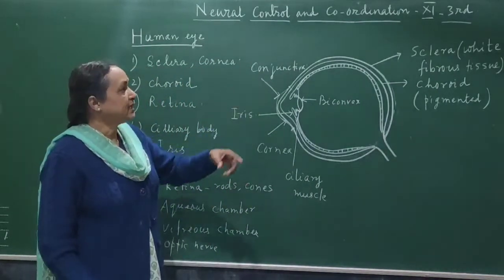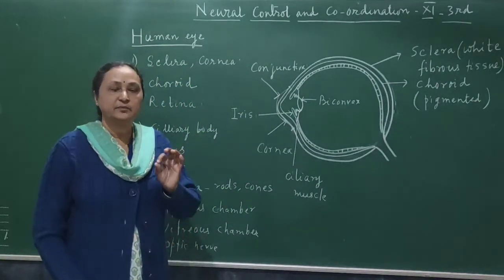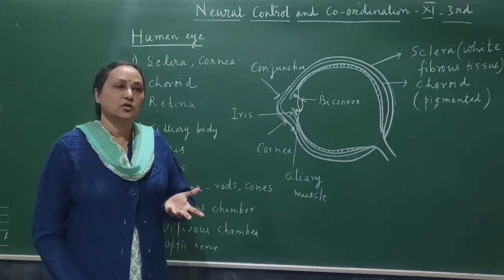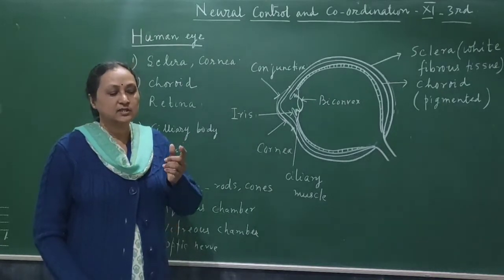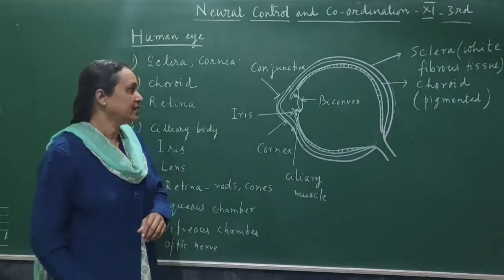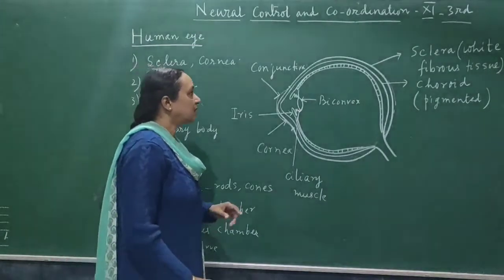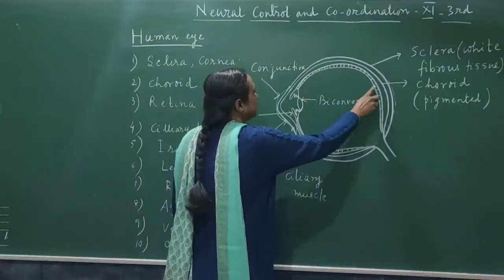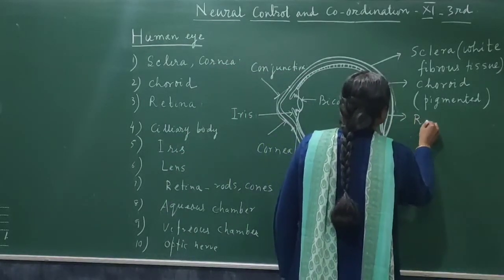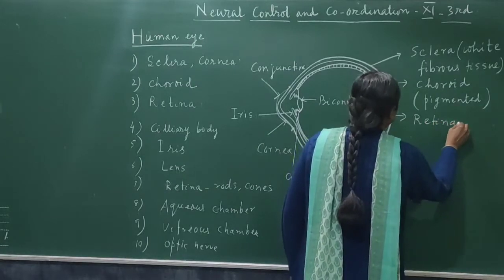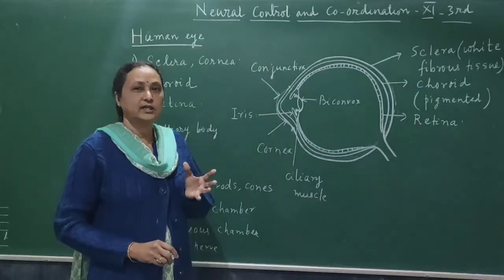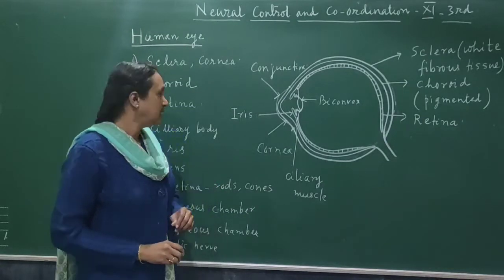Okay. So the second layer, which is called the choroid, is a pigmented layer and there is much blood supply. So the oxygen is provided to the layer. From this layer the oxygen can be diffused to the first layer, which is called sclera. Okay. Now the third layer, this is the third layer. The third layer is called retina. Retina is just like a screen. On retina there is image formation taking place.